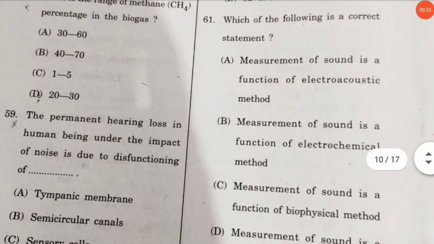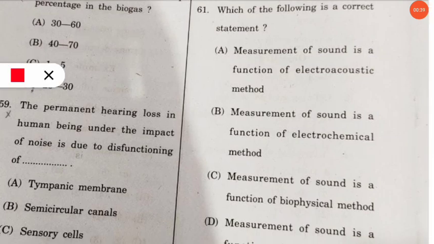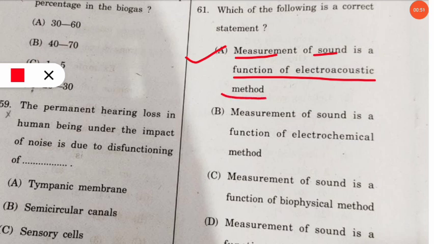Which of the following is a correct statement? So it is also related to the sound. So here correct option will be option number A, that is measurement of sound is a function of electroacoustic method. So you should be knowing that acoustic, there are certain bands which are using musical instruments. So from that you can correlate that electroacoustic method is the measurement of sound.